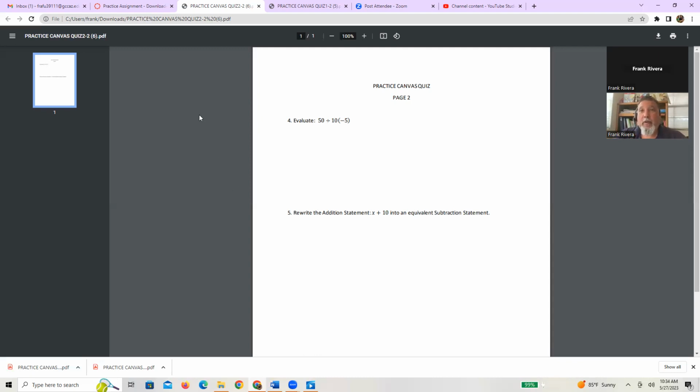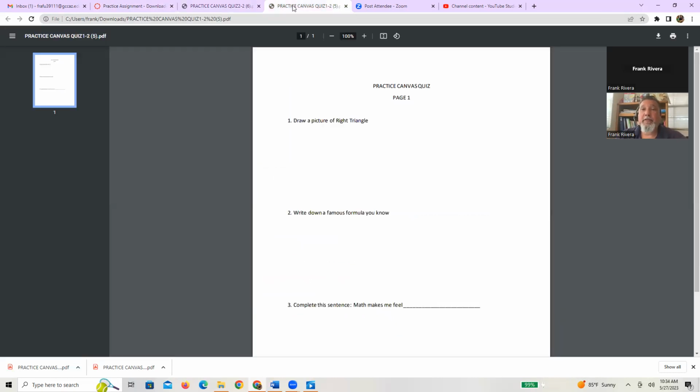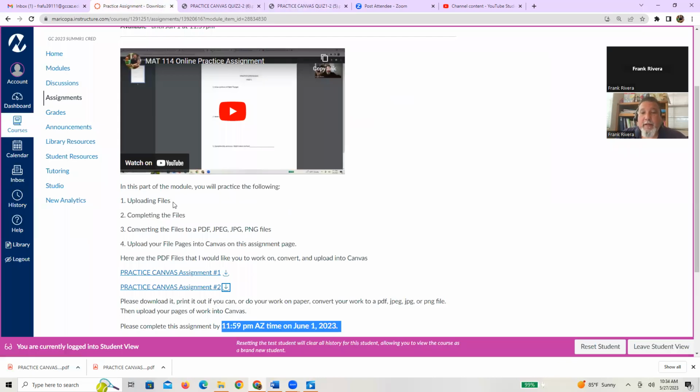So again, once you've uploaded these pages like I showed you how, just click the downward arrow and upload them. If you can print them out, great, print them out and then do your work. If you can't, pull out some scratch paper and mimic what's going on page by page, and then show your work accordingly. So that basically takes care of the first two items: how to upload the files and how to complete the files. Next is how to convert them.